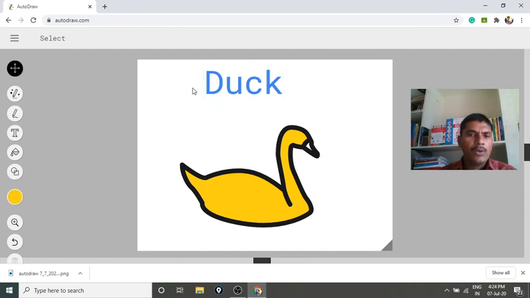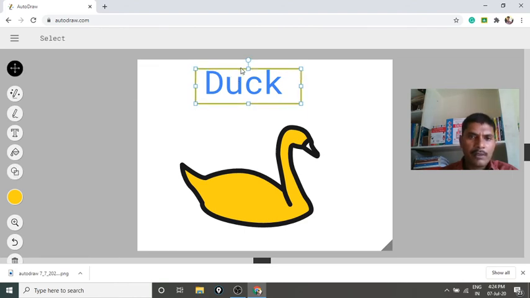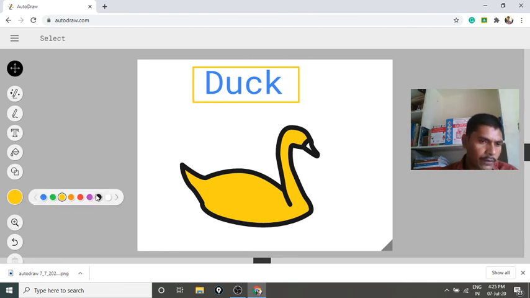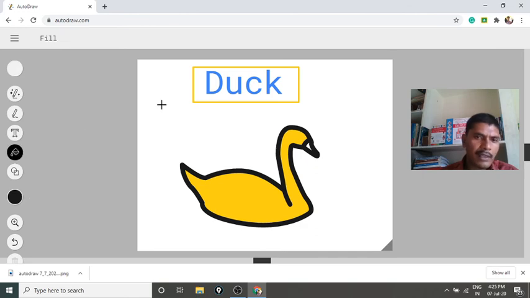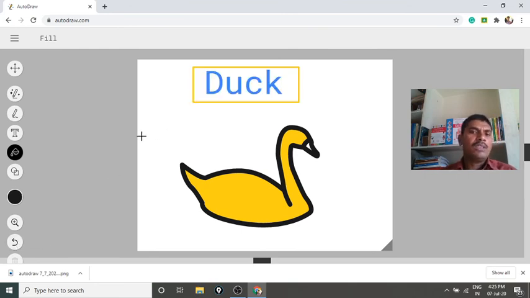Okay, now I am going to use one more tool, shapes. Only three shapes are available. For border purpose I am not using this. I don't want this one, I can undo. So I am selecting this one again, the selection button. I don't want this border as yellow, so I can select black fill color on the border. No, it is not coming. I think before that I have to select it.